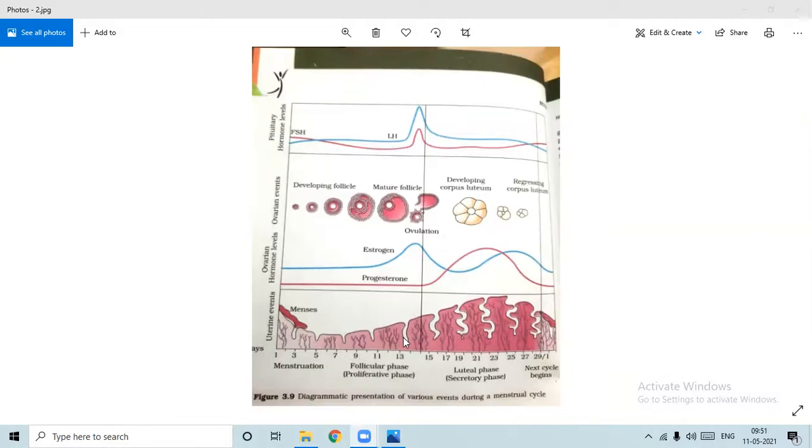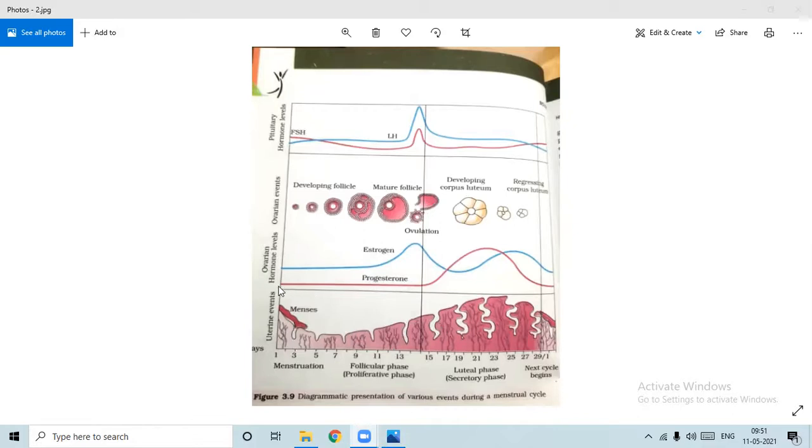So generally it is there in the exam. Why is the follicular phase known as the proliferative phase too? Because the uterus lining proliferates and becomes thickened, right? Now, when the ovulation takes place, these follicles will degenerate, and the corpus luteum will secrete the progesterone.